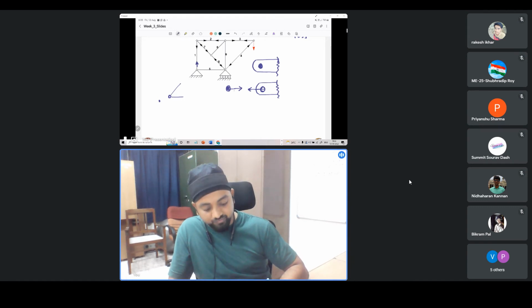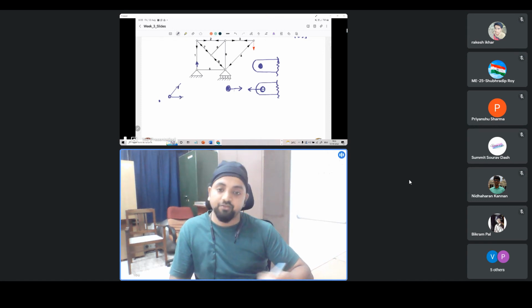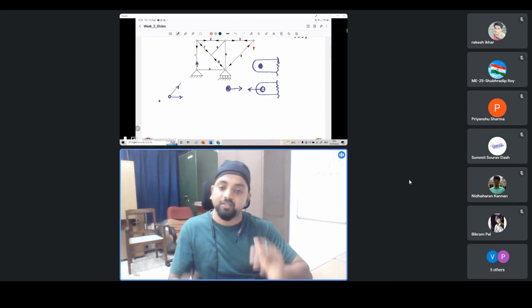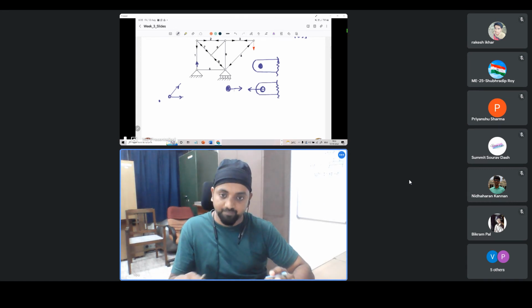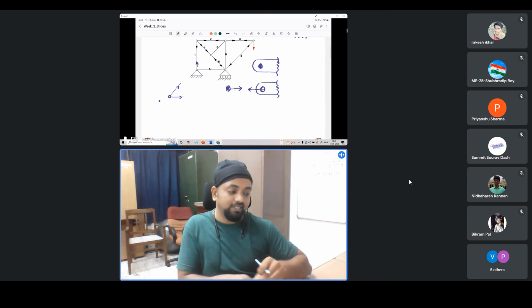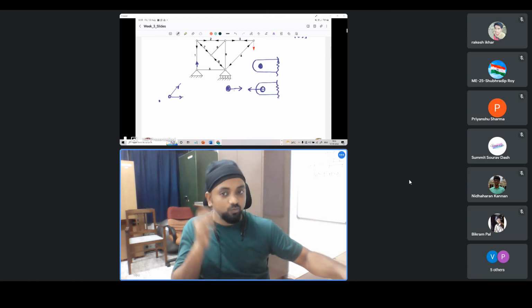For analysis, we assume the forces to be pointing away from the member. Our inherent assumption is that the members, to start with, are invariably in tension. Because tension generally comes out positive in the sign convention. Most of the cases we report positive tension, negative compression. So we don't want to deal with negative numbers too much.